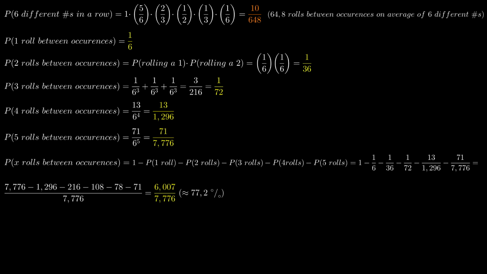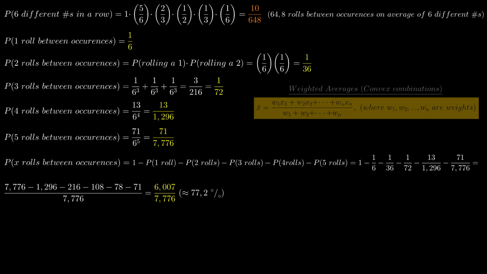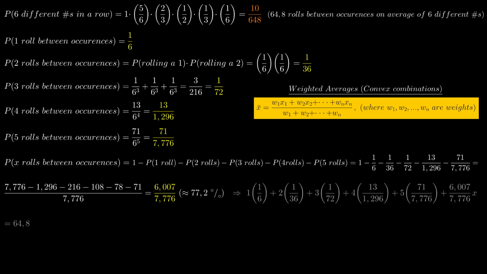So now we're going to use the weighted means formula, which is this right here. We're going to use the probabilities of each roll scenario as the weights. And since all the probabilities add up to 1, the denominator of this fraction becomes 1, and in this special case the weighted means formula is pretty much the expected value of all these throw scenarios. So now we have 1 times 1 over 6 plus 2 times 1 over 36 plus 3 times 1 over 72 plus 4 times 13 over 1296 plus 5 times 71 over 7,776 plus 6,007 over 7,776 times x equals 64.8.